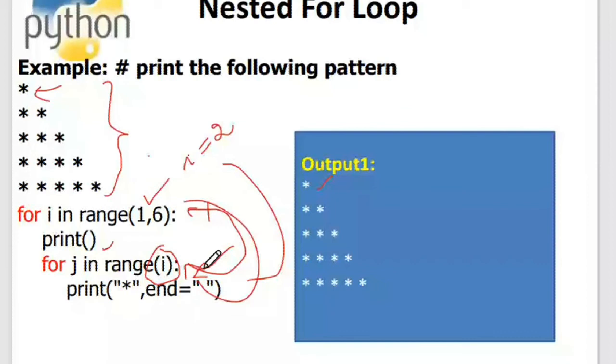So what it will do, for the first checking of the condition, it becomes true. So it will give the first asterisk, and then I have put a space over here, and then I have put the second asterisk. Okay, J has become 2. Now when J has become 3, it is out of the range, so the inner loop breaks and it goes to the outer loop. Now what happens again, I is set to 3 now. Okay, again the inner loop. Okay, so new line is taken and again it enters into the inner loop. Everybody understood this pattern or not?